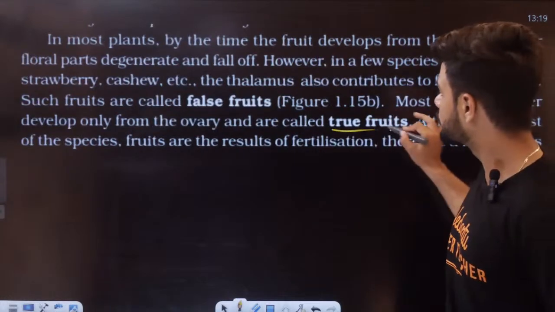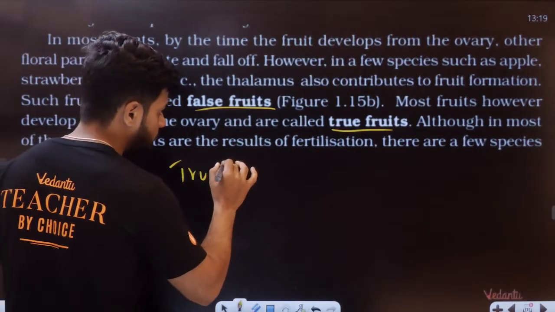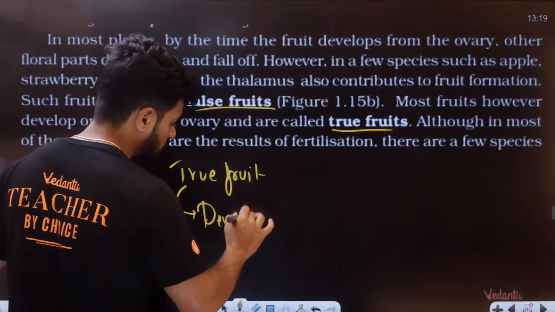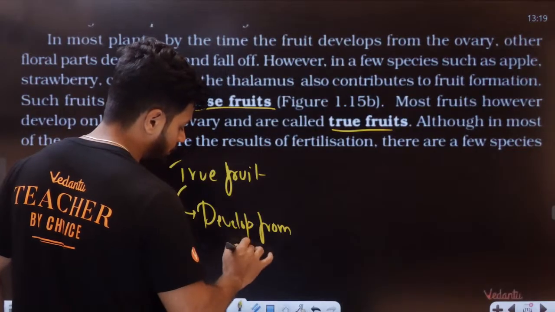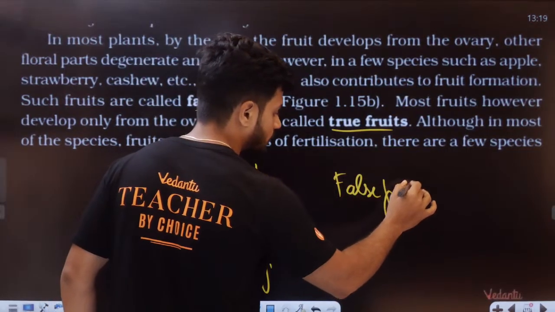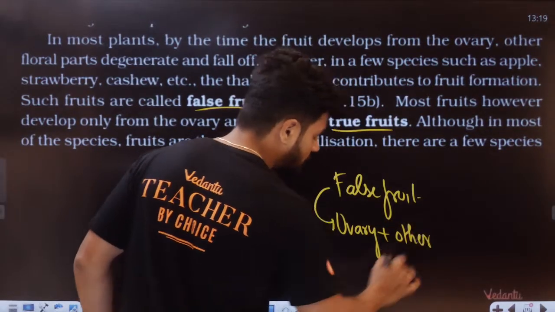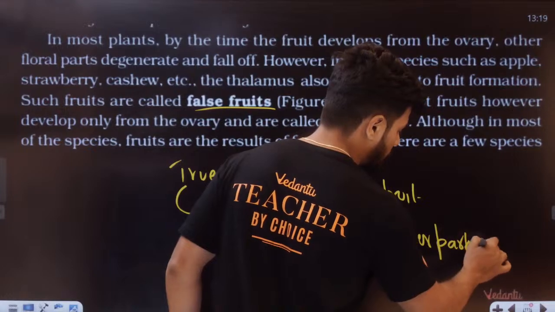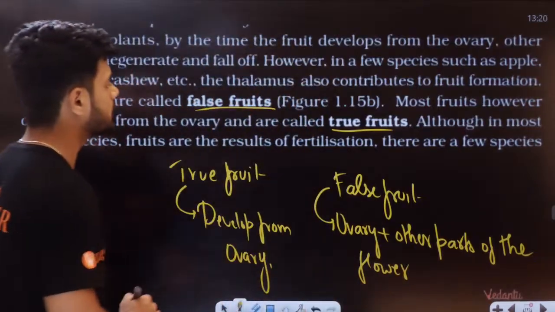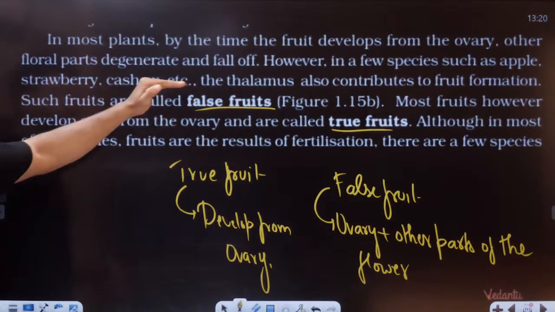There is something called true fruit and false fruit. What is the difference? The difference is very simple. True fruit will develop from the ovary. False fruit will develop from the ovary plus other parts of the flower. However, in a few species such as apple, strawberry, cashew, the thalamus also contributes.